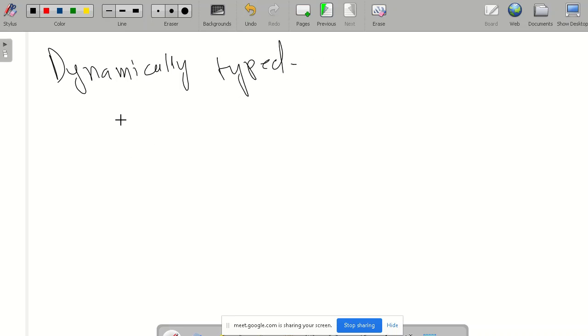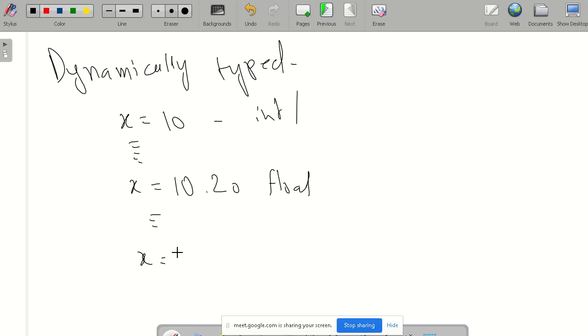For example, we defined one variable x is equal to 10, and we wrote 100 lines, and somewhere in our program x became 10.20. This is an integer value, and this is a float value, and after some time it will become a string type of thing. For example, hi.